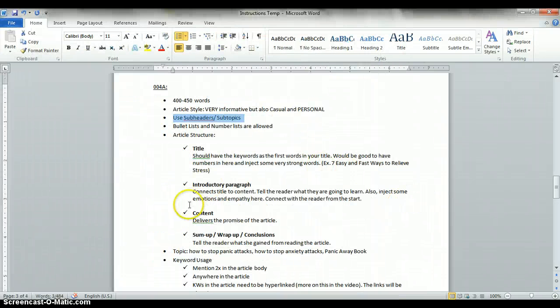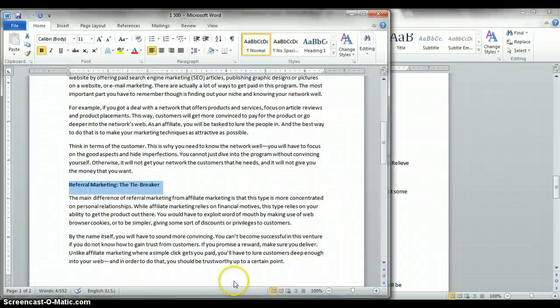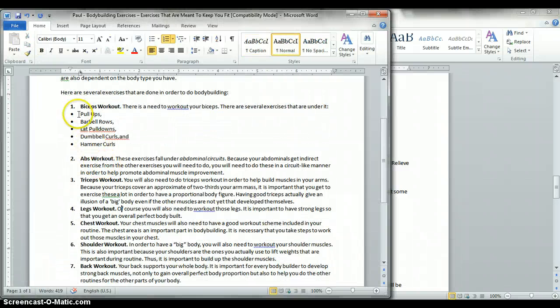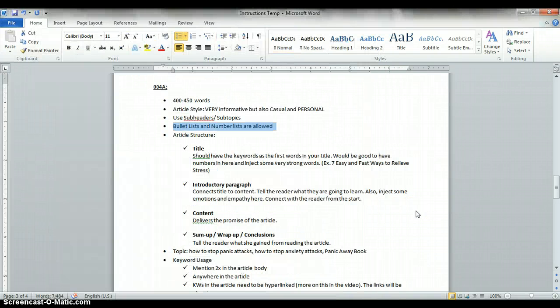Also, bullet lists and number lists are allowed. A bullet list is going to look like this. This is a bullet list, and this is the number list. You can do that if it's appropriate for the article that you're writing. You can choose which one is better, if it's better to have only subheaders or if it's better to have a bullet list or number list. It depends on you and the article that you're writing, right?